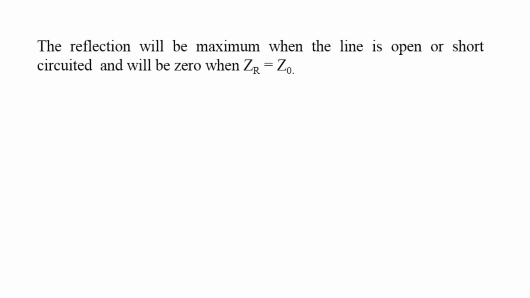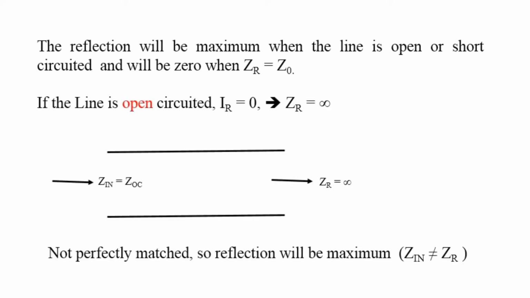and will be zero when Zr is equal to Z0. If a line is open circuited, IR is equal to 0. It means Zr is equal to infinity. So we know that Zr is equal to VR by IR. If IR is equal to 0, then Zr is equal to infinity. So here Zr is not equal to Zin, it is not perfectly matched, so reflection will be maximum.